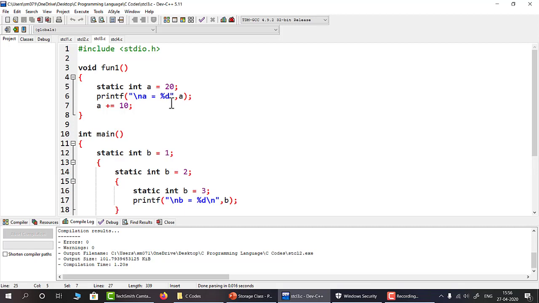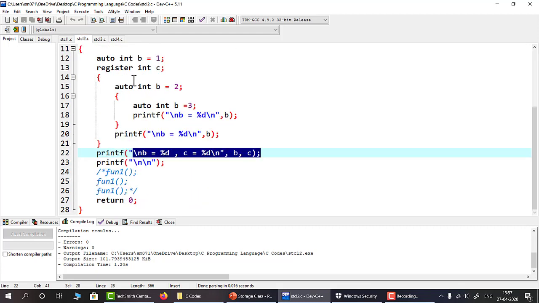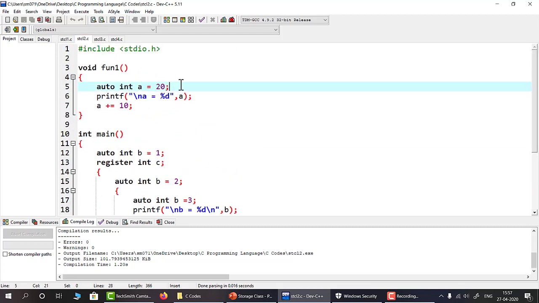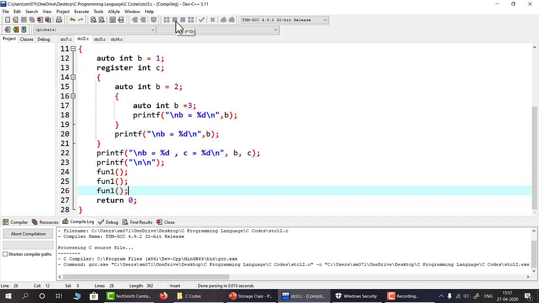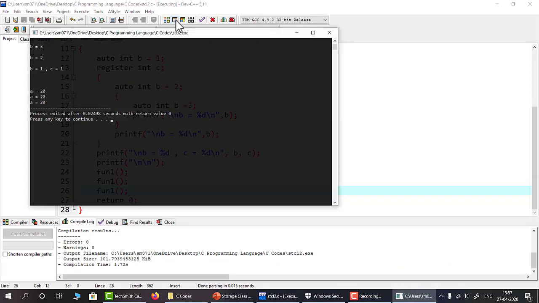Now, if we do that with the automatic storage type of variable, then we know that it will be initialized each and every time, and we are going to get a equals to 20, a equals to 20, a equals to 20. So let me run this code and we are going to see first what output we get for the automatic storage class. In the automatic storage class, each and every time we call the fun1 function, we get a value equal to 20.